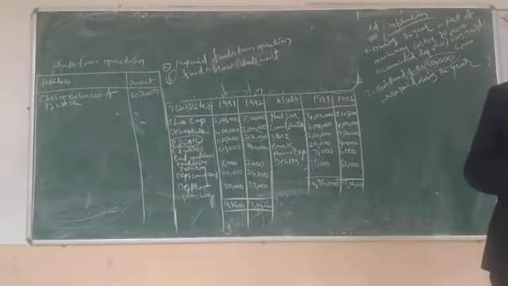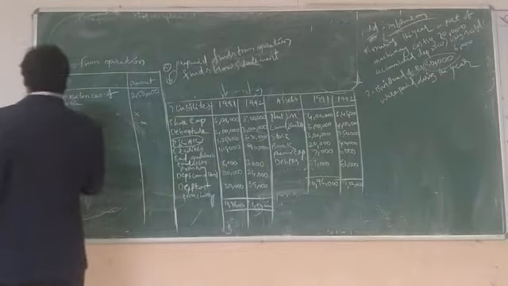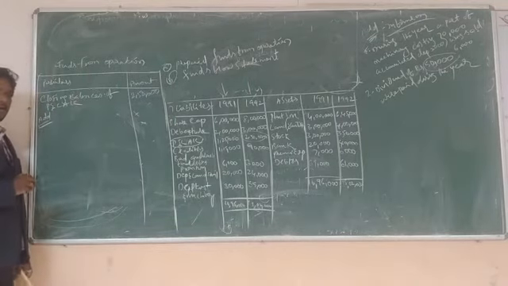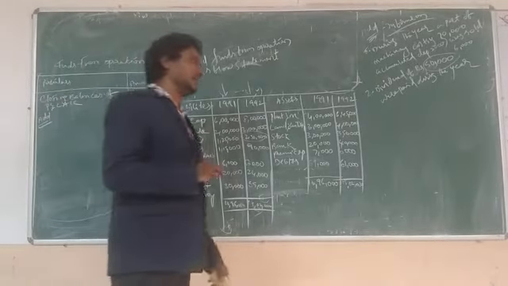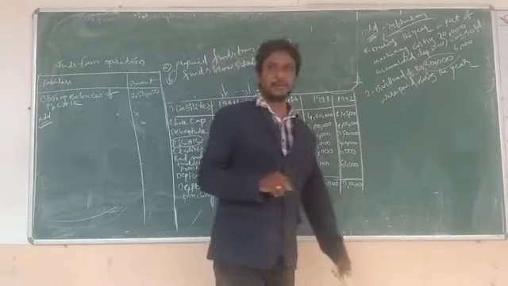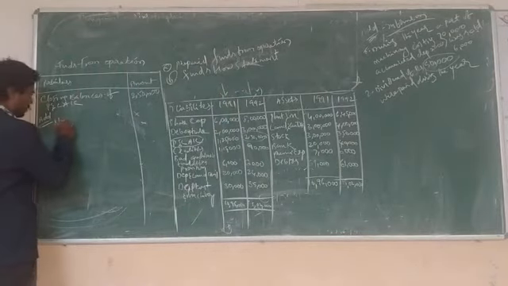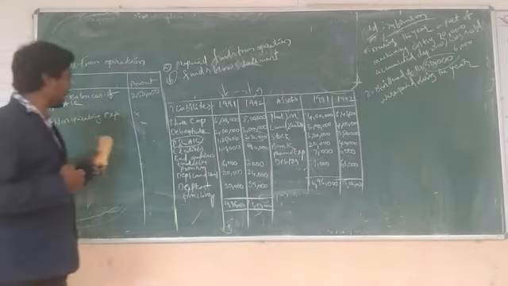Next, add. Now what is the format? Add non-operating expenses. Check it once, all of you. What do we need?